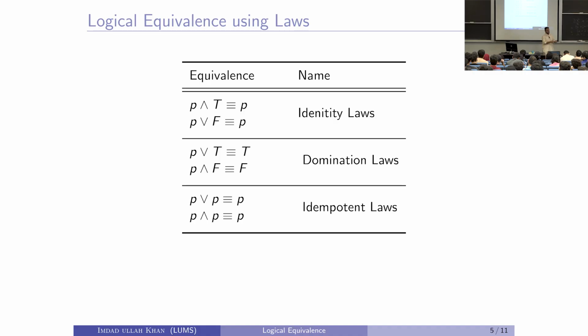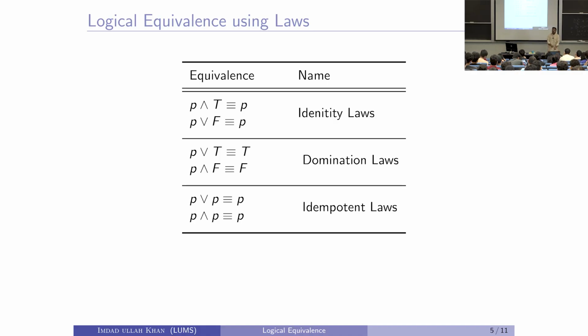Okay? The left hand side, P and T, and the right hand side, P, have the same truth value. The right hand side truth value is P. So, it is saying the output is going to be equal to P, right. In other words, if P is true, P and T is going to be true. If P is false, P and T is going to be false, right. What is P and T when P is true? It is true and true, which is true, right. What is P and true when P is false? It is false and true, which is false, right.